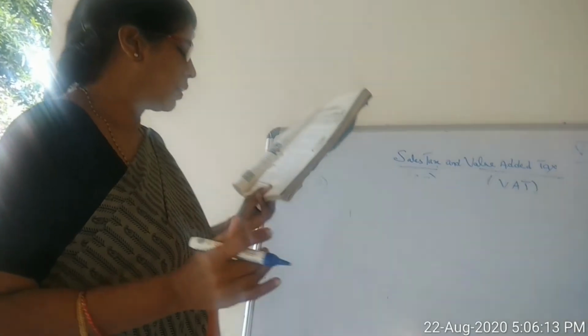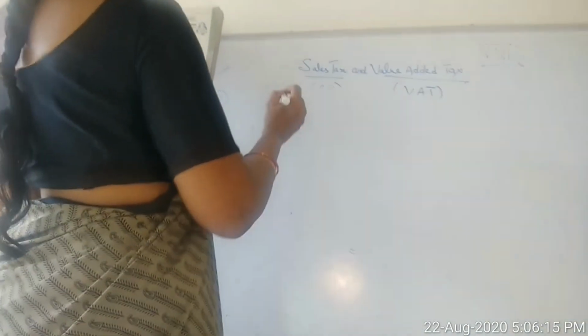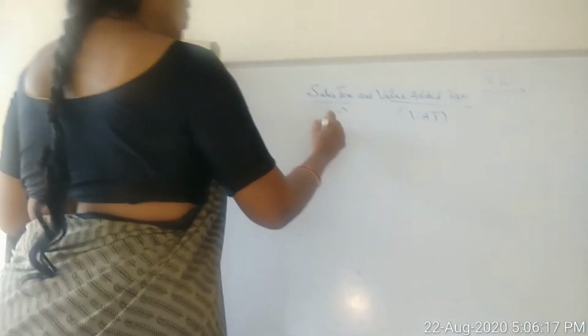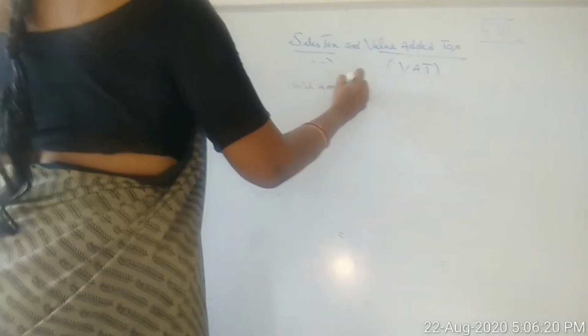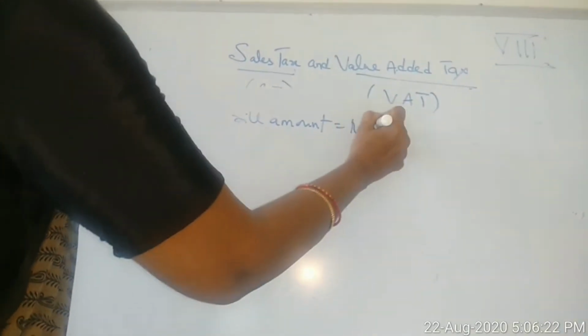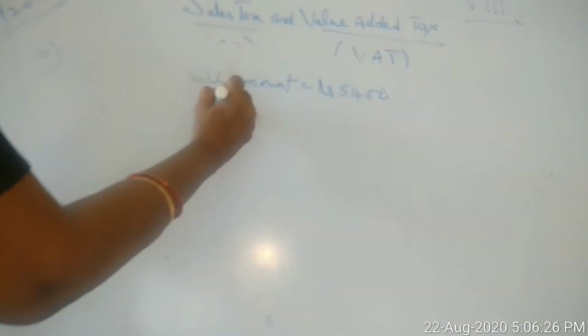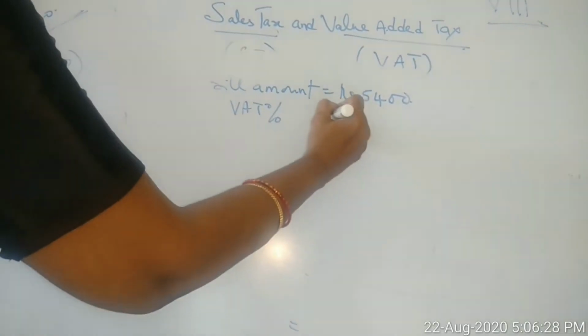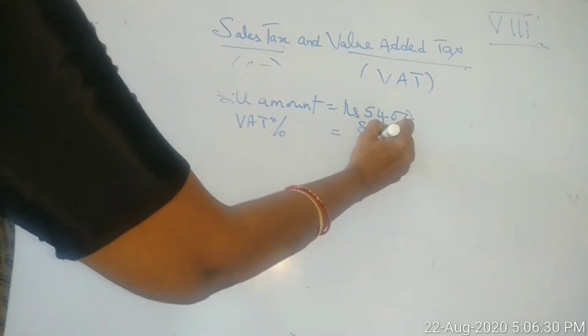I purchased a hair dryer for rupees 5,400. How much is the bill amount? The bill amount you paid is rupees 5,400. VAT percent is how much, children? The VAT percent is 8%.